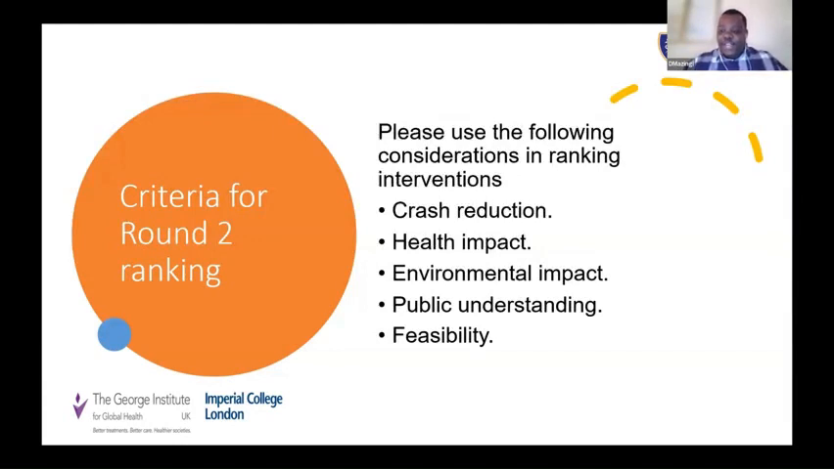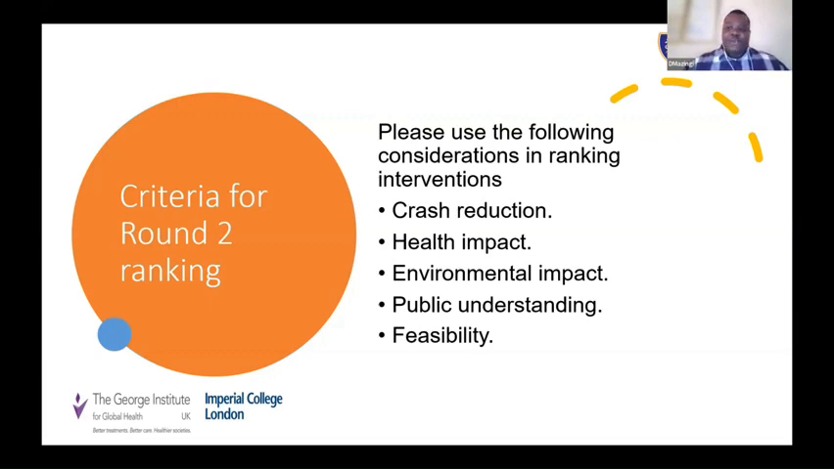Environmental impact, okay, so that involves decreased air and noise pollution. Removal of roadside vegetation may also have an impact on the environment, not only aesthetic, but otherwise. Public understanding and acceptance of the intervention. So will the road users know how to use the new intervention that's being proposed, and how will that impact driver behavior, for example, at roundabouts?